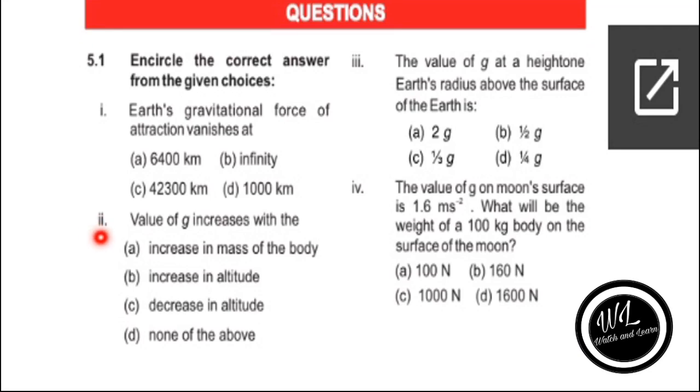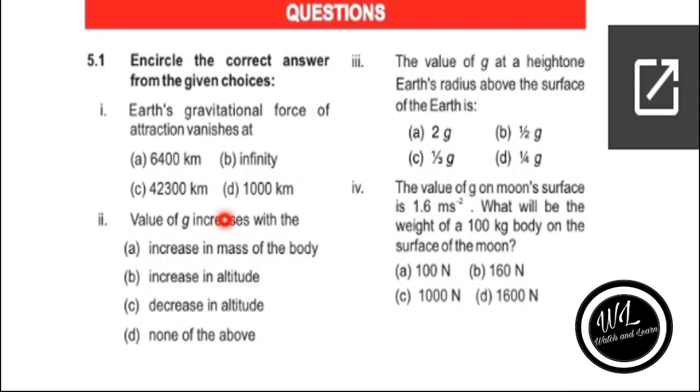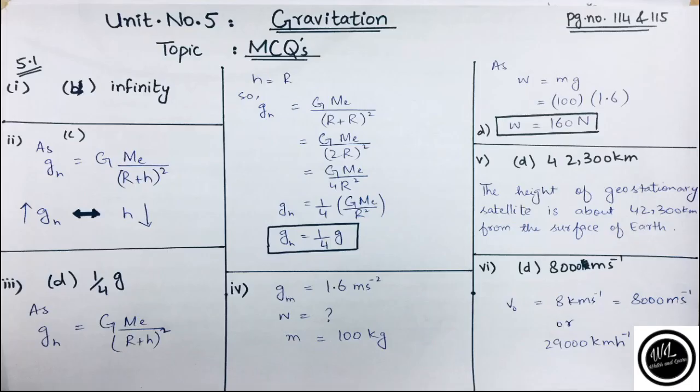Next MCQ is: value of g increases with increase in the mass of the body, increase in altitude, decrease in altitude, or none of the above. We know the formula of gravitational acceleration, that is g is equal to capital G Me divided by (R plus h) whole square, where Me is the mass of the earth. They are asking where does g increase? Does g increase when the mass of the body increases? No, it doesn't happen because in the formula we don't have the mass of the body.